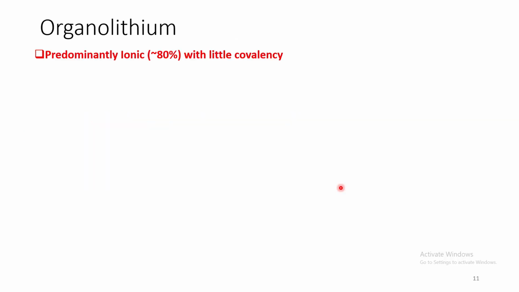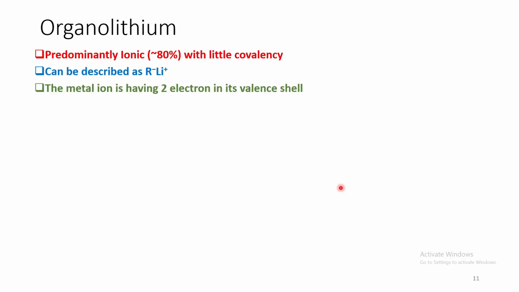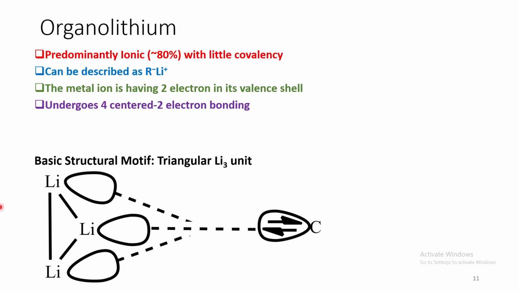Let us come to organolithium. This is a predominantly ionic compound with little covalency. They can be practically described as R minus Li plus. The metal ion is having 2 electrons in its valence shell as per the covalent model. It undergoes 4 center 2 electron bonding as given below. The basic structural model consists of a lithium trimer, and each lithium atom is having a vacant orbital which overlaps with a carbon filled orbital to form a four-centered 2-electron bond.